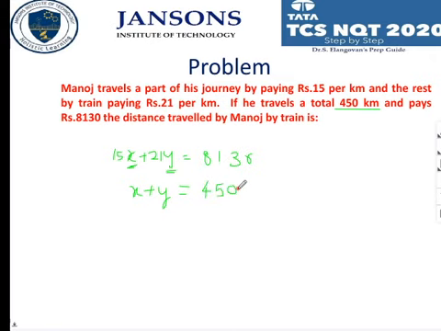You have to solve this so that you can finish it off. So how to solve? 15x plus 21y is equal to 8130.